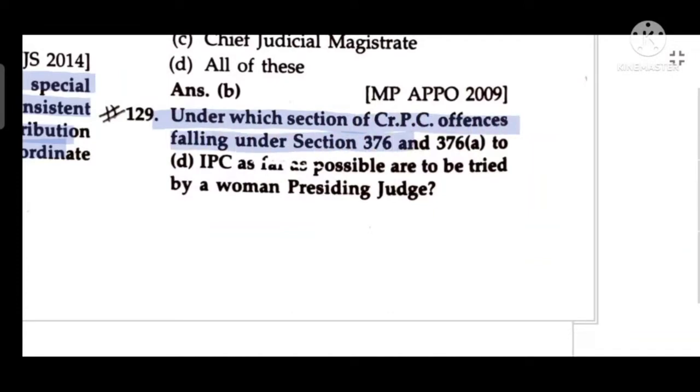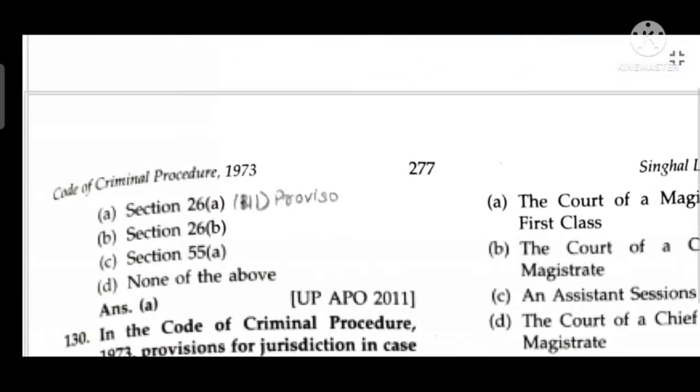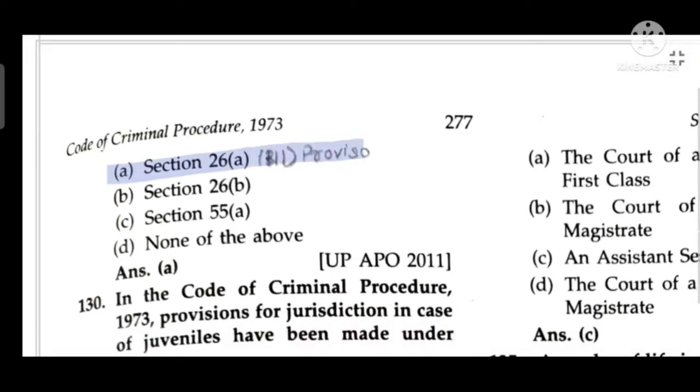Under which section of CrPC are offenses falling under 376 and 376A to D of IPC, as far as possible, to be tried by a woman presiding judge? Section 26A.